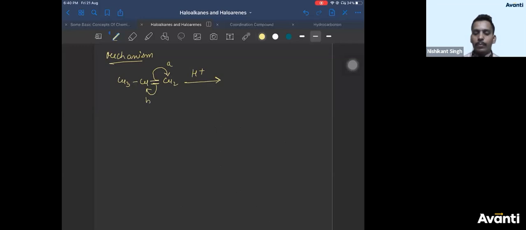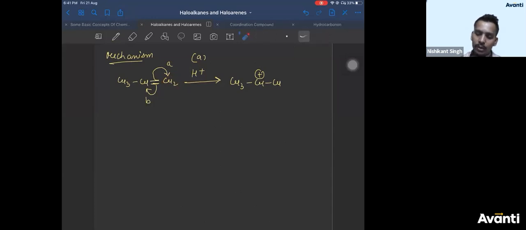Path A, path B. So let us see what we get if we break it from path A. If you break it like this, CH2 will get minus, CH will get plus. We have done heterolytic cleavage. We have said the atom having the arrow gets the negative charge. So the negatively charged carbon will take H plus. So you'll get CH3, CH plus, CH3. CH2 minus will take H plus and form a bond with it.